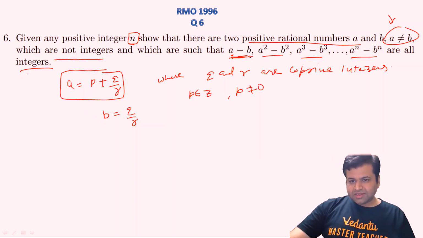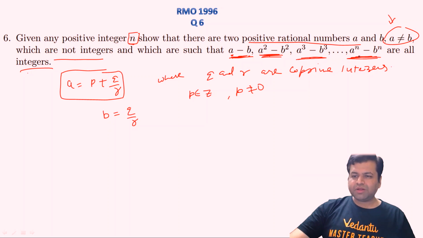Now we need to prove that A minus B, A square minus B square, A cube minus B cube, and A power n minus B power n should all be integers. This expression gives us a hint of using the binomial theorem, especially for the last one, A power n minus B power n.